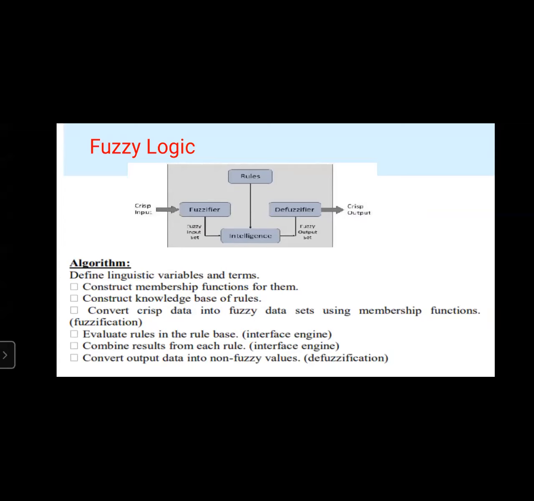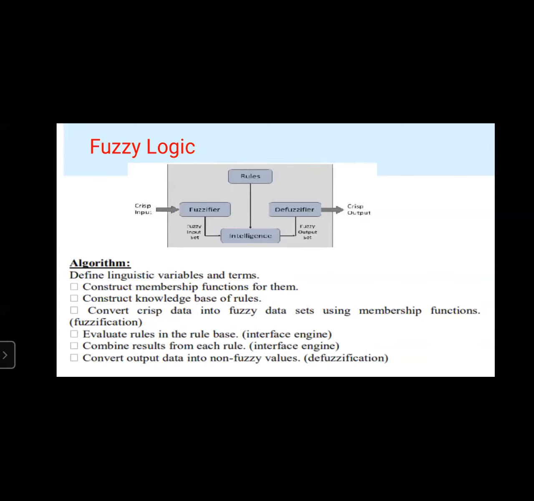After that, construct the knowledge base of rules. Next, rules are to be kept in the knowledge base. Next one, convert the crisp data into fuzzy data sets using a membership function. That is nothing but fuzzification.